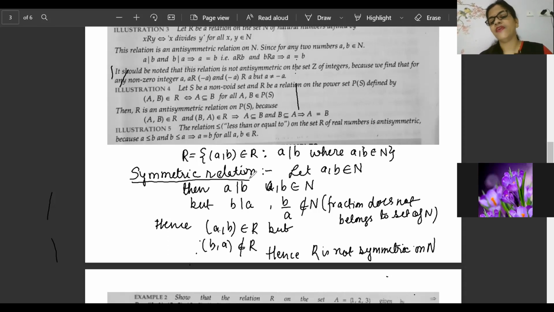But when B divides A, B by A does not belong to the set of natural numbers. And if you cannot represent it like this, then after writing this, support it with a number example, like the book did. The book just wrote that 2 divides 4, but 4 cannot divide 2 because it will give a fraction. I supported my statement with the fact that a fraction does not belong to the set of natural numbers.